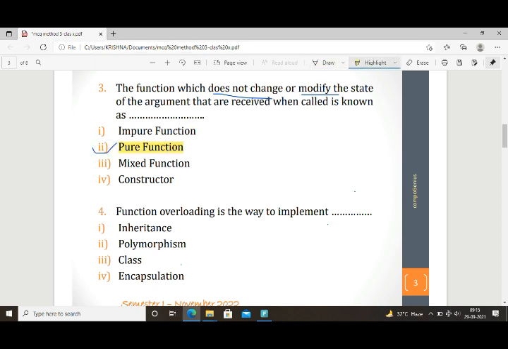Pure means it doesn't change or modify. Okay, that is pure function. Mixed function, there is no such function in our programming. Constructor is definitely a method to initialize the data members, having the same name as the class.